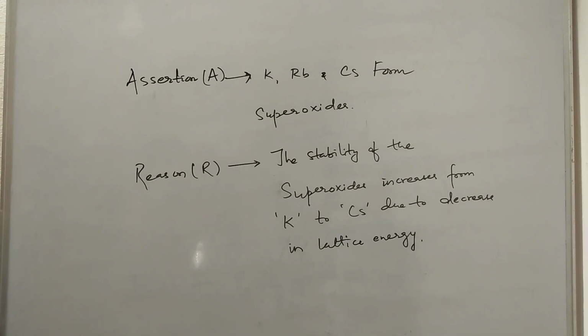So this is the correct statement. But the stability of the superoxide increases from potassium to cesium due to increase in lattice energy, not decrease. So the assertion is correct, the reason is false. So the answer will be C. This was asked in EAMCET 2008.